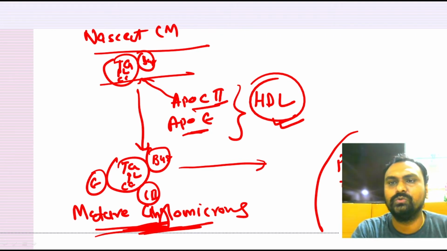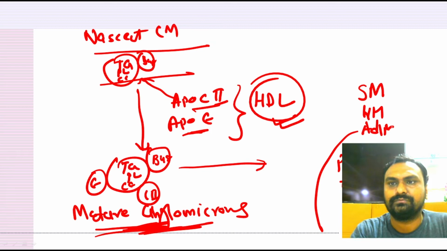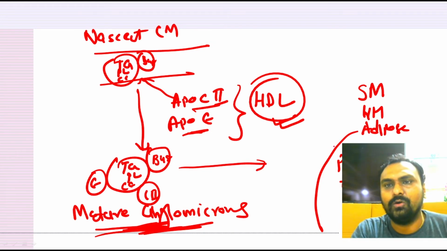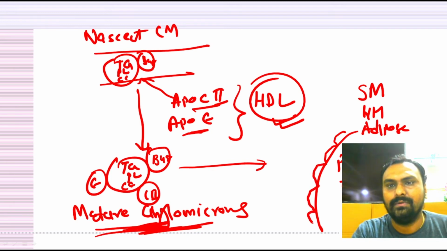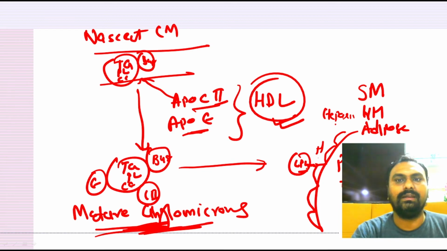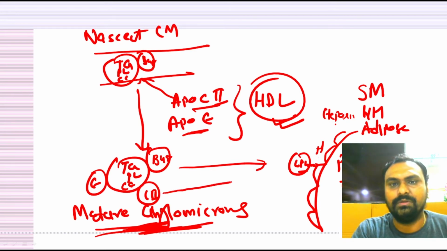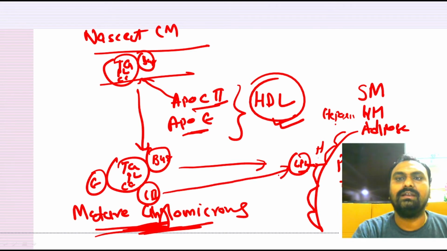Which are the peripheral tissues? Like skeletal muscle, heart muscle, and adipose tissue. In the capillary of this peripheral tissue there is an endothelium where heparin-bound lipoprotein lipase enzyme is present, right? And once this mature chylomicron comes to the capillary, the ApoC2 of the mature chylomicron will activate lipoprotein lipase.